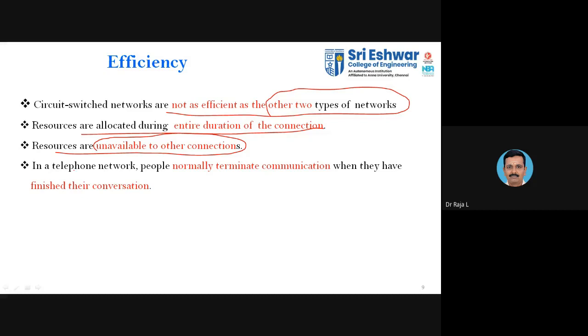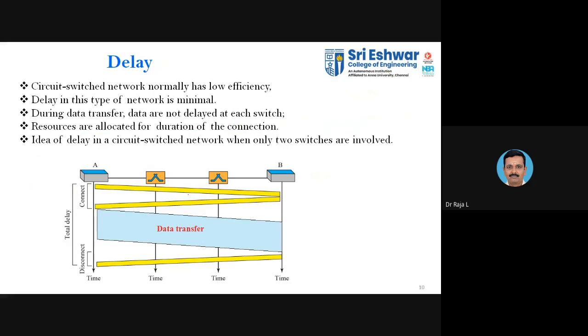As we have only a dedicated connectivity, the resources will not be available for the other parties or the other nodes. In a telephone network, people normally terminate the connection when they have finished the conversation. Once your voice conversation is over, you will disconnect the call. That is said to be the teardown phase, or you can say you are ending the connectivity. Teardown is also called disconnecting the call. That is what happens in a telephone network.